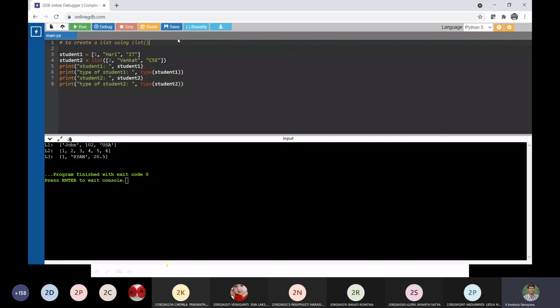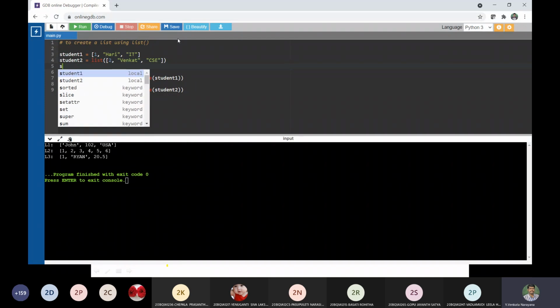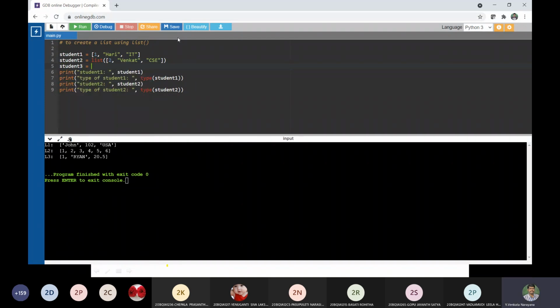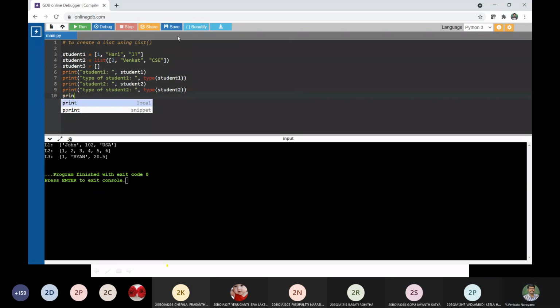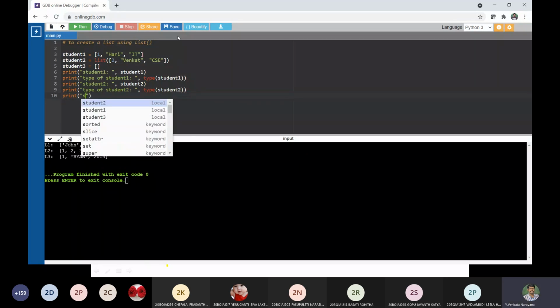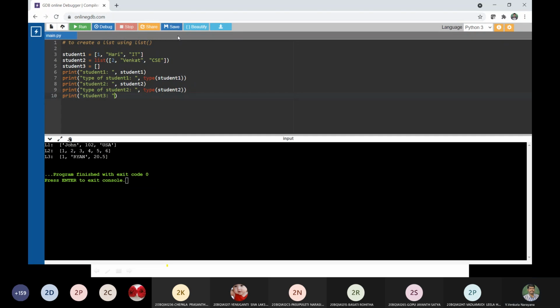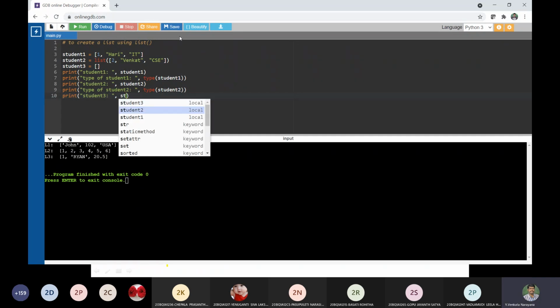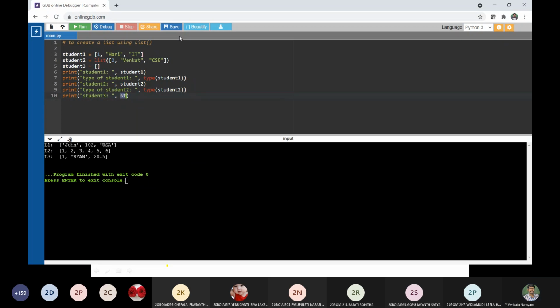constructor. Okay, and I already told you that. We can also create a list by using empty braces. Let us check whether it has been created or not with an empty list. So student 3, comma student 3. Let us check the type of student 3 also.